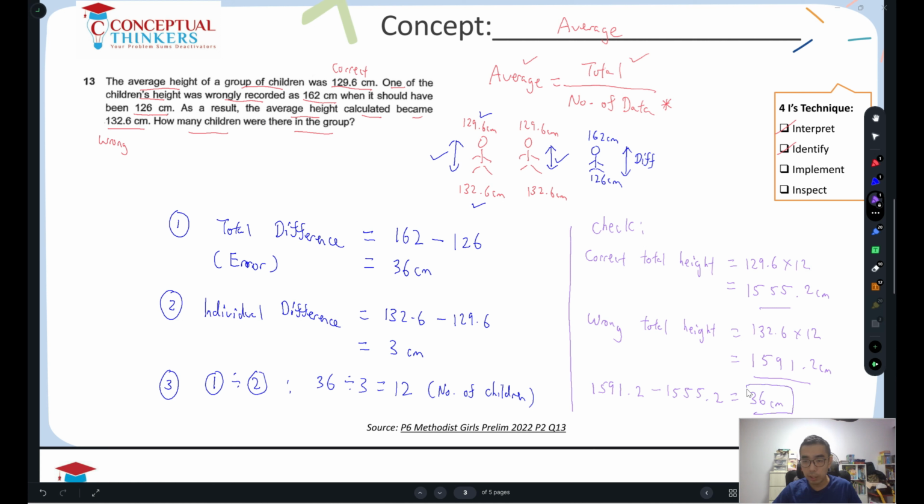This 36 cm matches the difference of 36 cm here, which is the total difference. I'm looking at the total difference from the error, and this gets me 36, and it matched my calculation of the wrong height taken by the person who was measuring the height. So it matched, which means my answer is definitely correct. This is the way I do up my steps, and when it comes to inspection, I want you to do this check. This is the way you should do it for the average question. So that's all for this question.